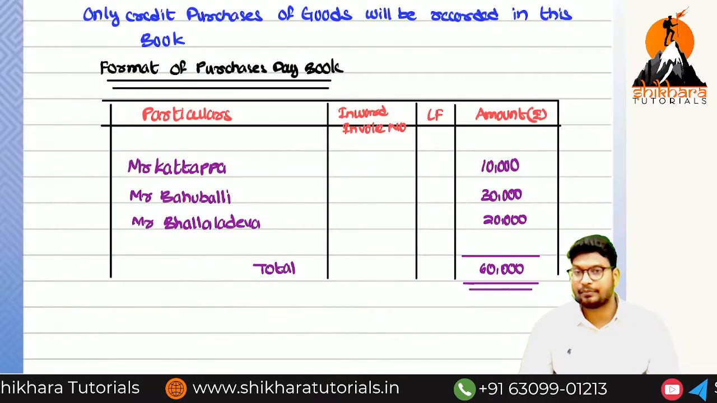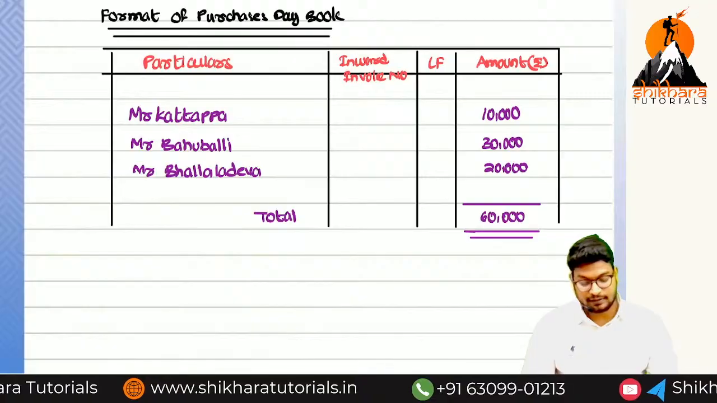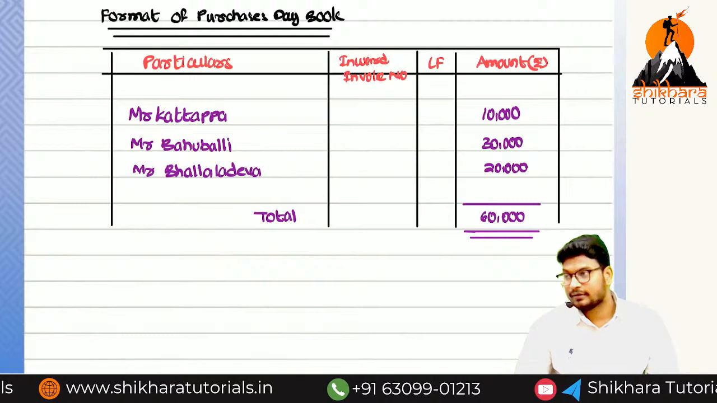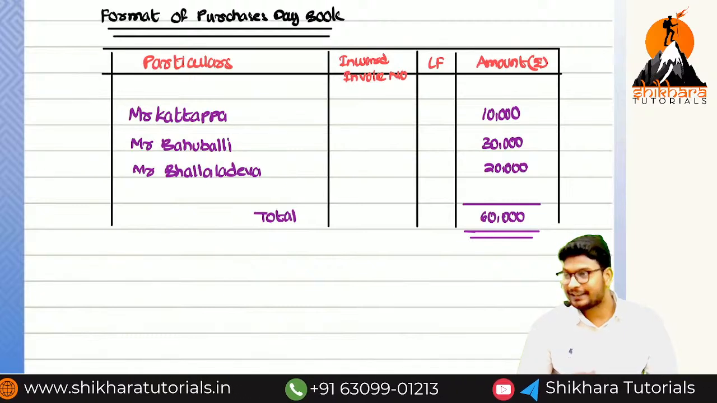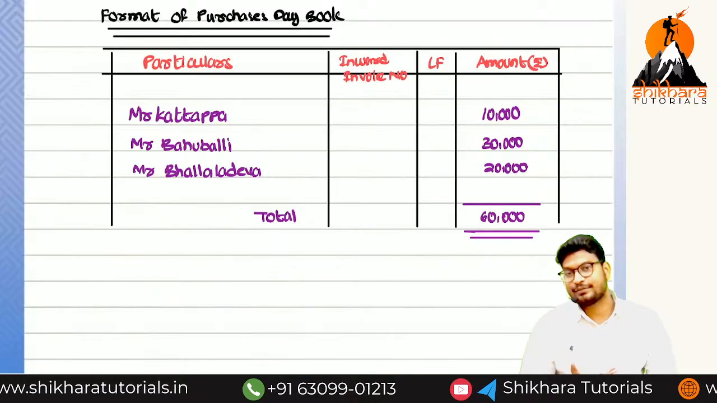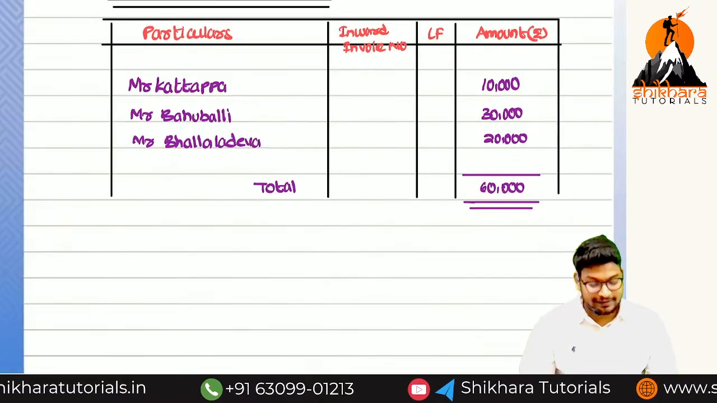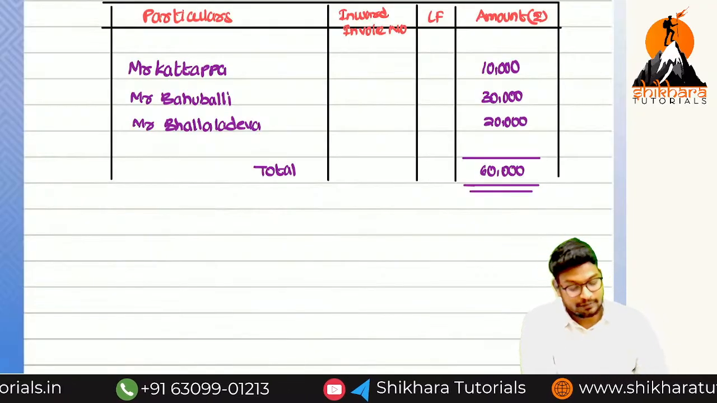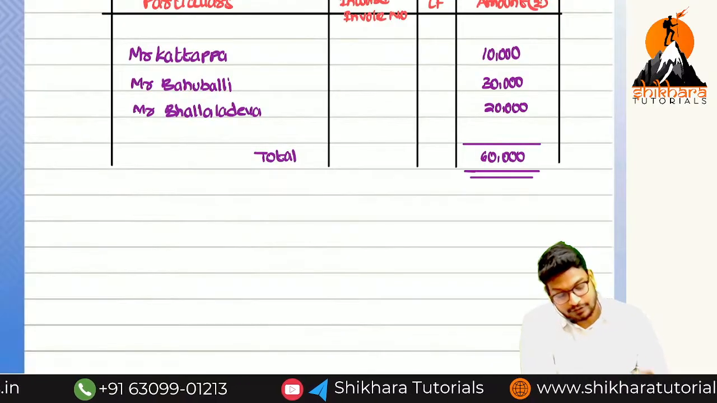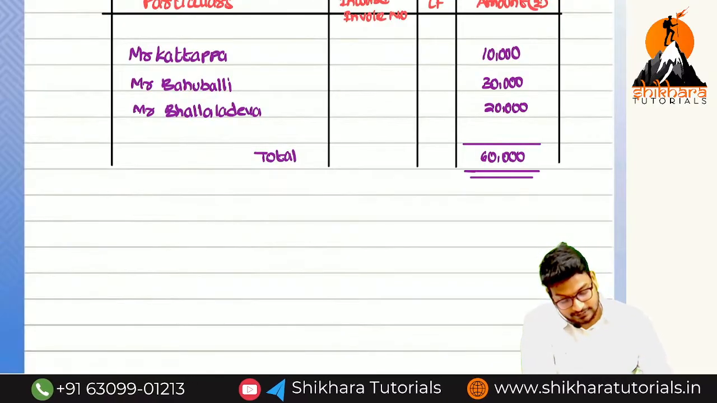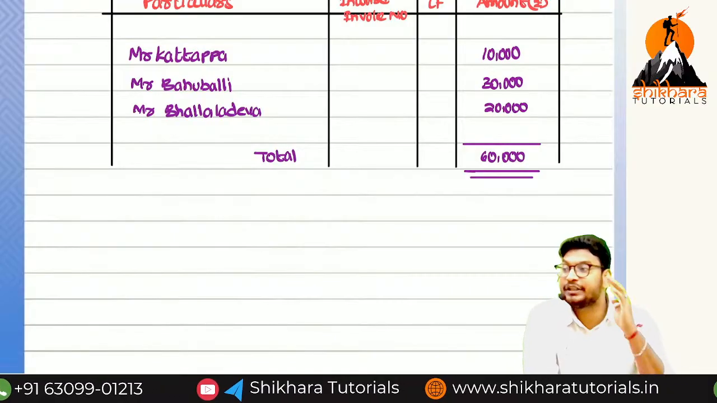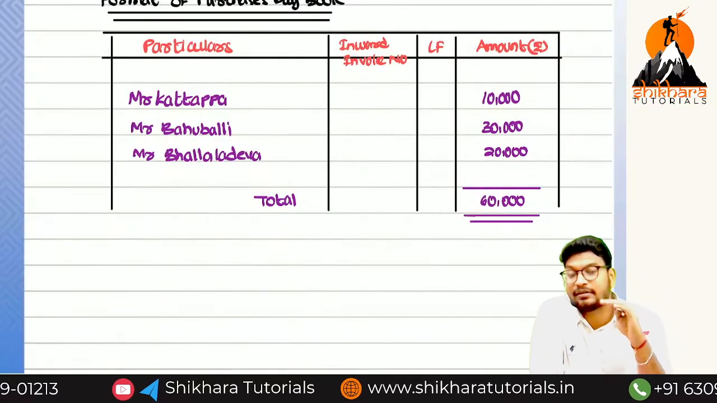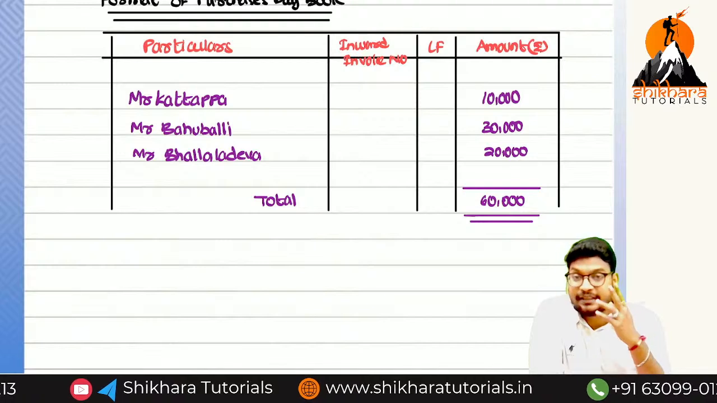We are going to prepare what? Purchase day book. So Katappa, Bahubali and Ballala Deva are creditors or debtors? Credit purchase, so creditors. Okay? Small questions only I will ask. Now, normally which entry we need to pass? If you are not going to prepare this book, how many parties are there? 3 parties. That means 3 journal entries we need to pass.